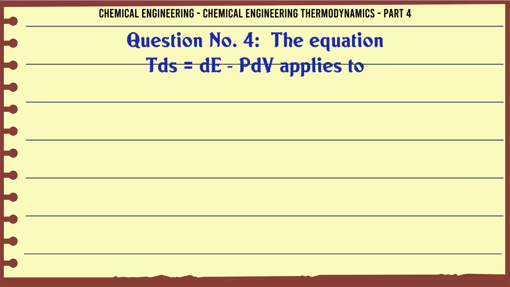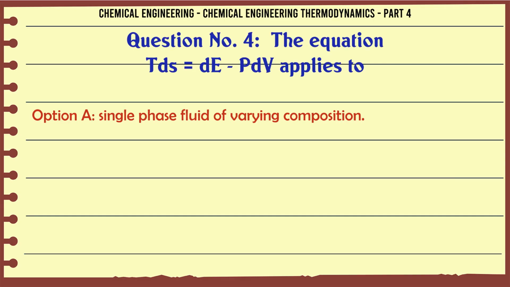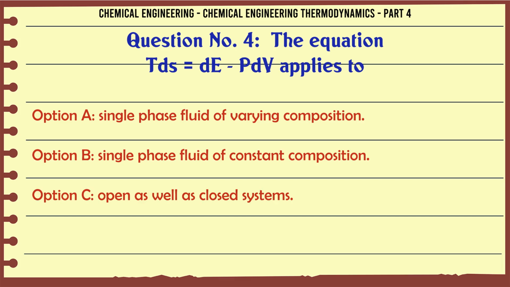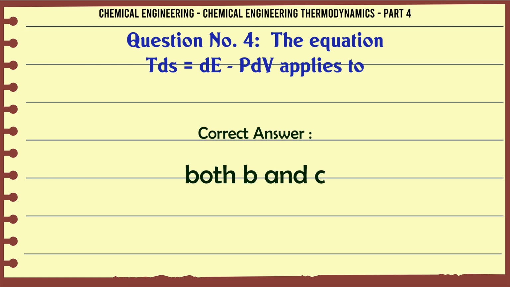The equation TdS = dE + PdV applies to A. Single-phase fluid of varying composition. B. Single-phase fluid of constant composition. C. Open as well as closed systems. D. Both B and C. The correct answer is both B and C.